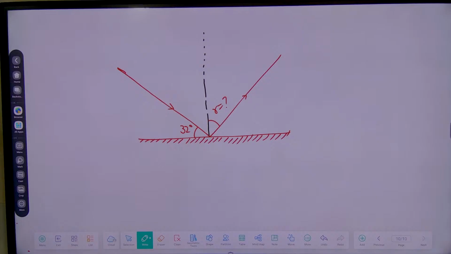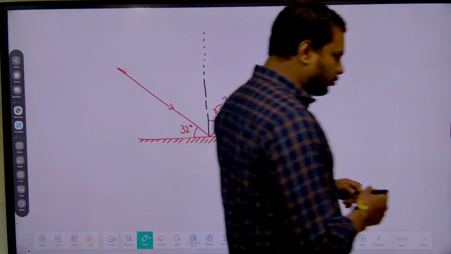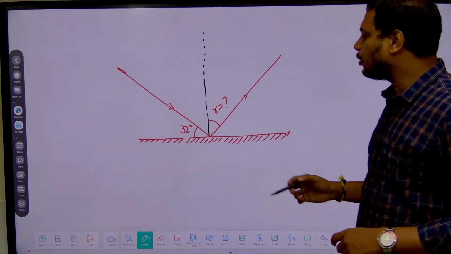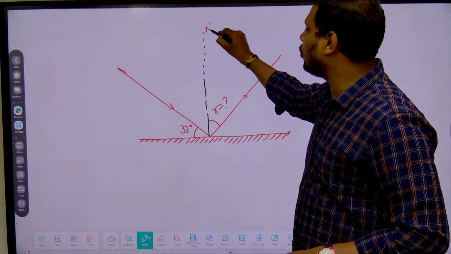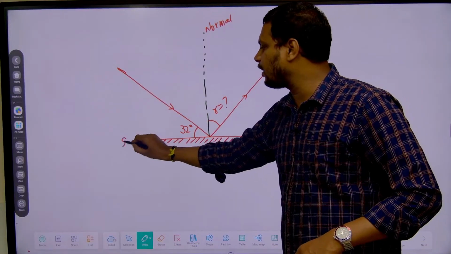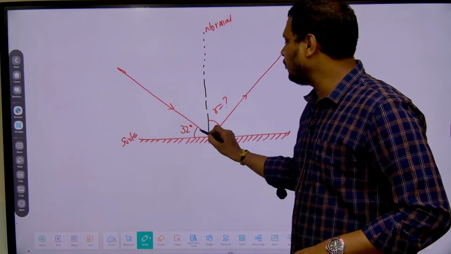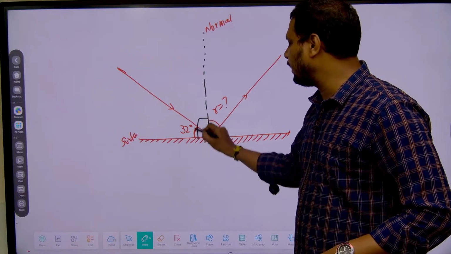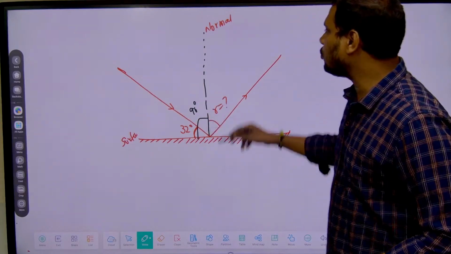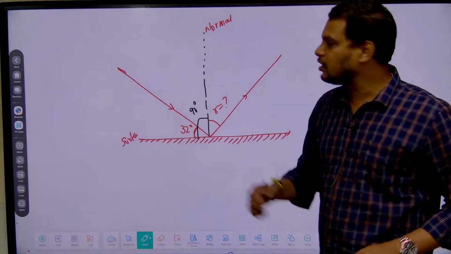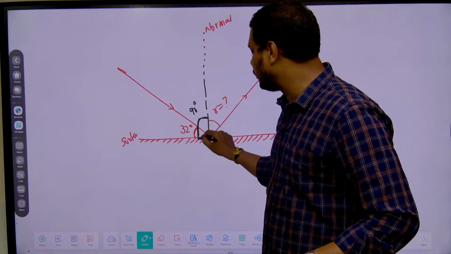Yeah, good, very good. Now suppose I take this as a normal, and this is the plane reflecting surface. Now if I take this angle as 32 degrees, the total angle is 90 degrees, right? Because the normal will make how much angle with the surface? The normal will make a 90 degree angle with the surface.